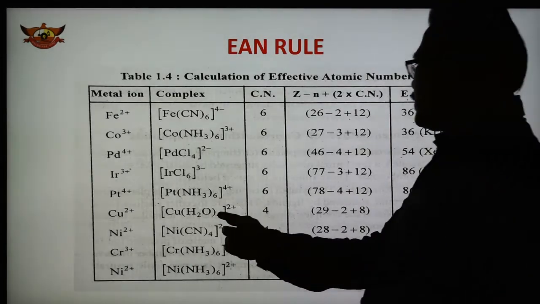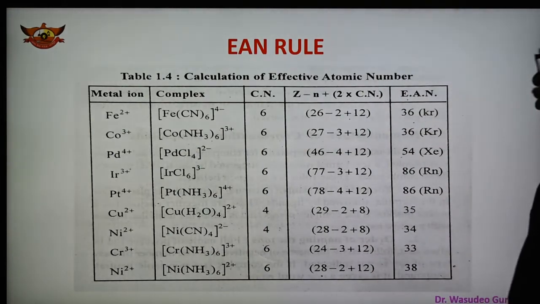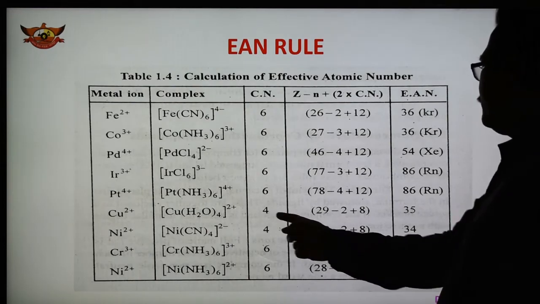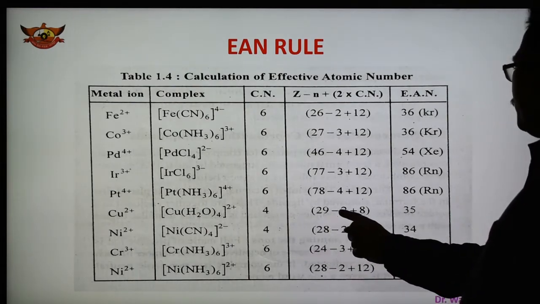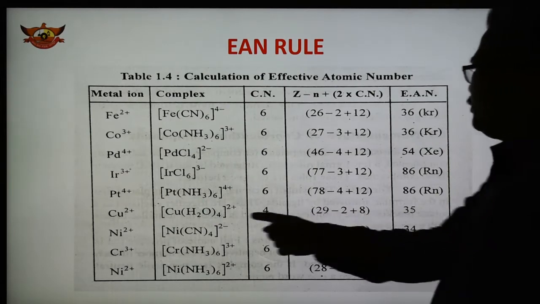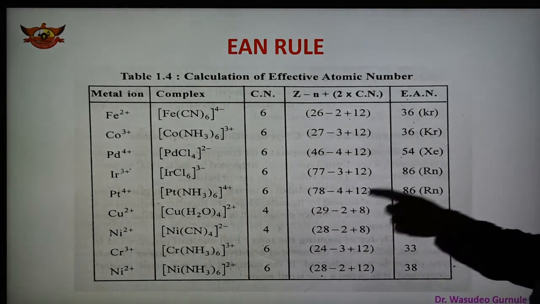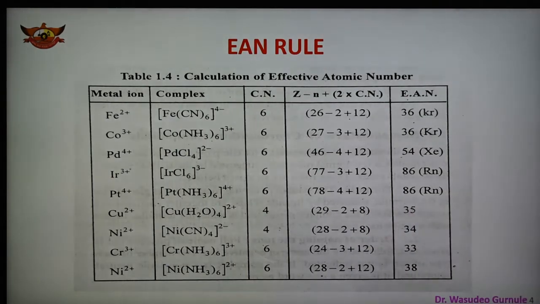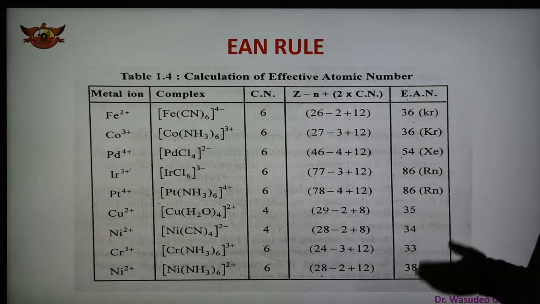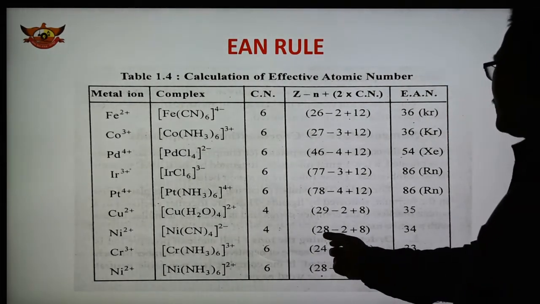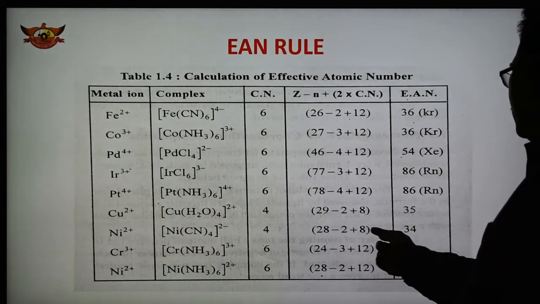Now in the case of the tetraammine copper(II) complex, copper has a 2 plus charge and the coordination number is 4. 29 is the atomic number of copper, minus 2 plus 8, because 4 into 2 is 8. So 29 minus 2 is 27, plus 8, 35. So that is 1 unit less. So sometimes the EAN value calculated may be less or more than that. In the case of nickel, the coordination number is 4, so 28 is the atomic number, minus 2 plus 8, 34.